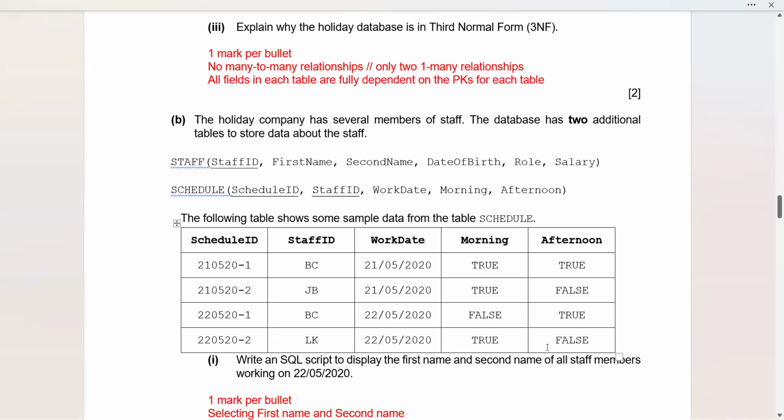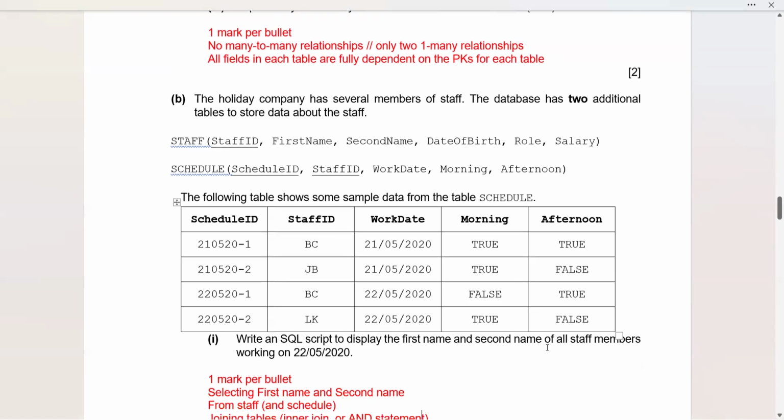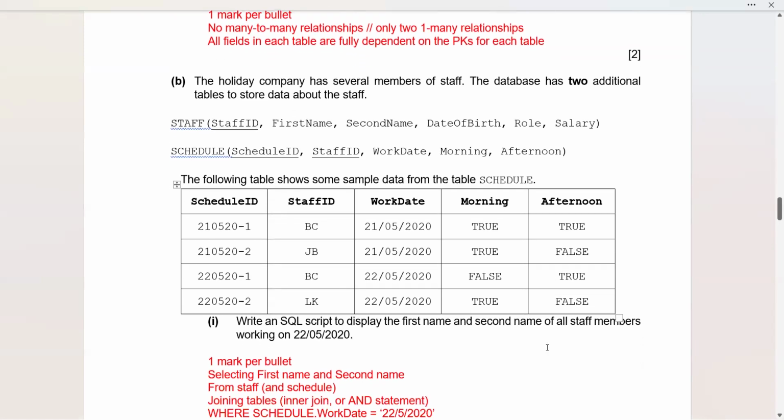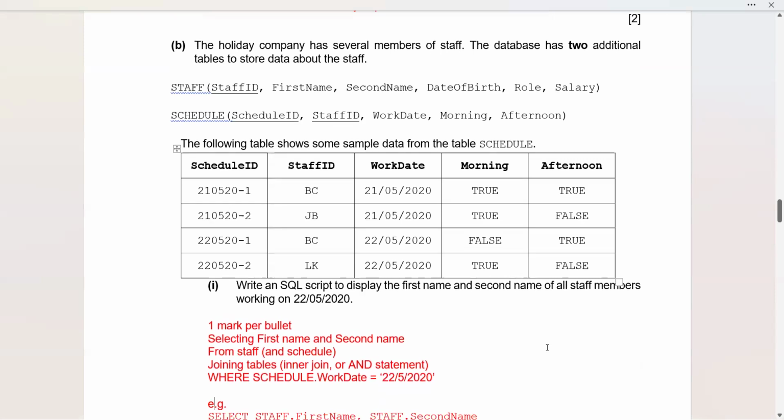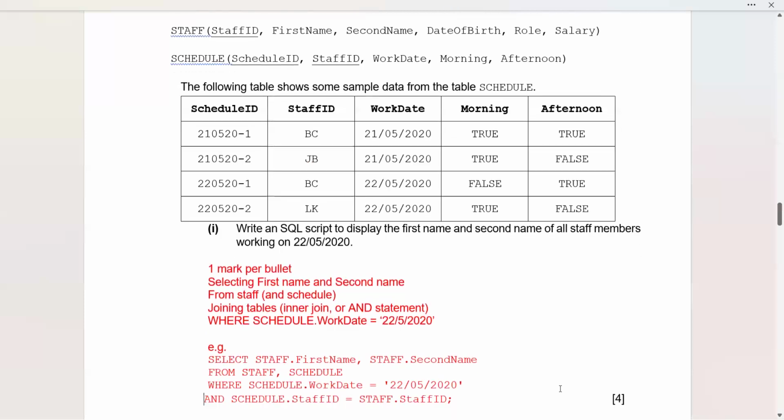Write an SQL script to display the first name and second name of all staff members working on 22nd, 22/5/2020. So this is my requirement. I am supposed to write this, and you can see here it is going to give you 1 mark per bullet. And what is it? Selecting first name and second name from the staff table and the schedule table whenever needed. You have to join the tables by using inner join, or you can use an AND statement also. And you have to write the condition with the where clause.